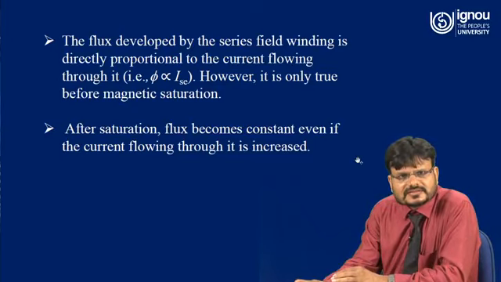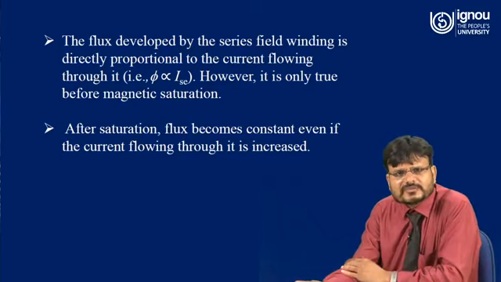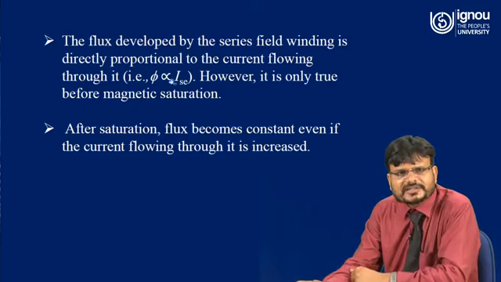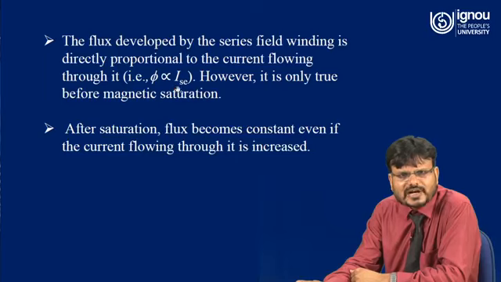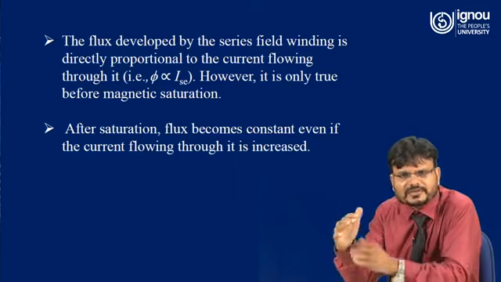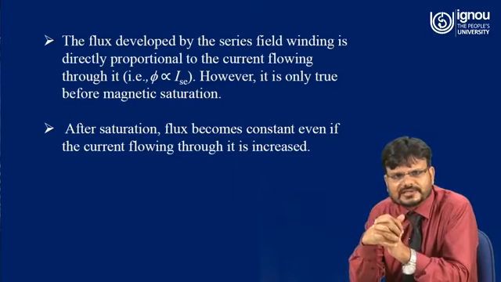So as you know, the flux developed by the series field winding is directly proportional to the current flowing through it, that is phi is directly proportional to I_ac. However, it is only true before magnetic saturation, because after magnetic saturation, the flux will be constant.